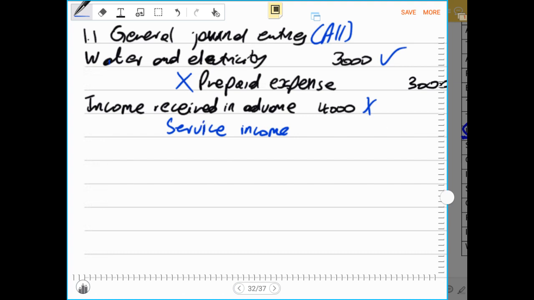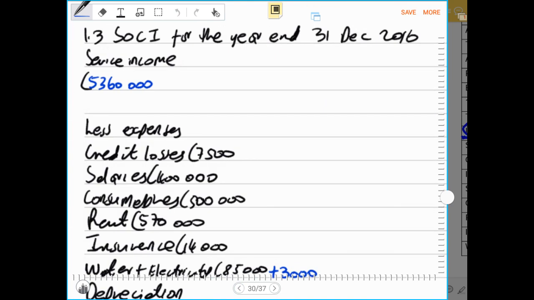Then this is service income of 4,000 rands. So now this must be recorded under our service income in the income statement. Therefore, now we go to our income statement and we check for the service income. Therefore, now our service income will have to be increased by an amount of 4,000 rands. Then we say plus 4,000 rands.